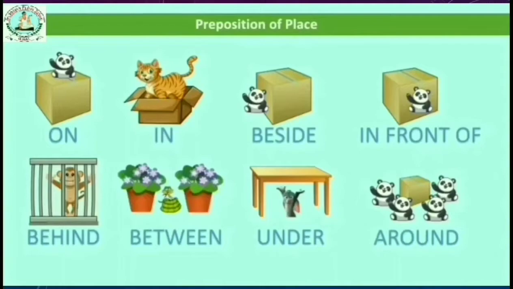Whenever we are asking the question where, for example, look at the teddy bear in the first picture. The teddy bear is sitting on the box. Where is the teddy bear sitting? We are getting the answer, and that word will be the preposition of place: on the box.